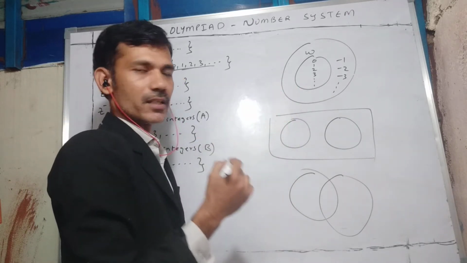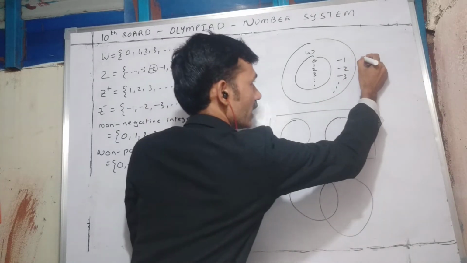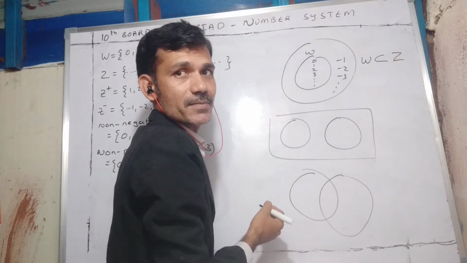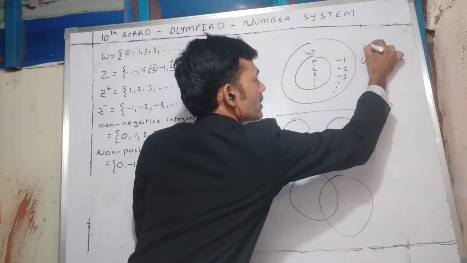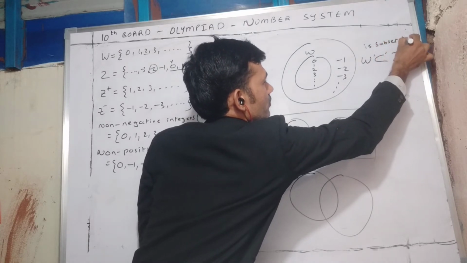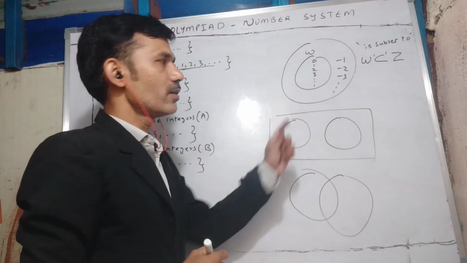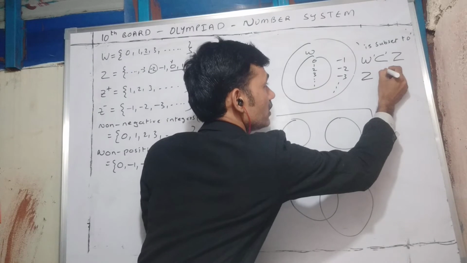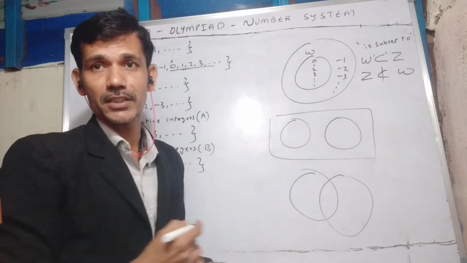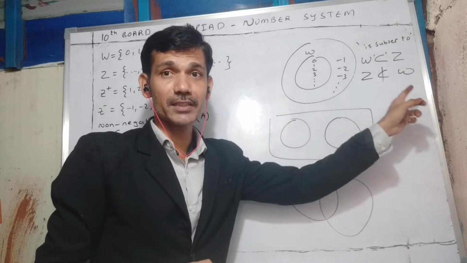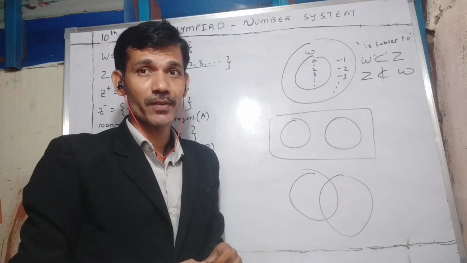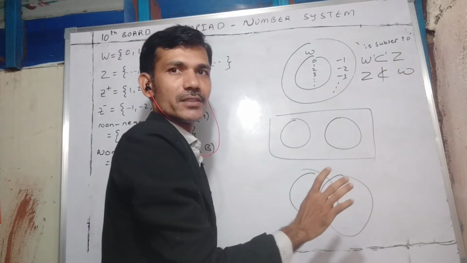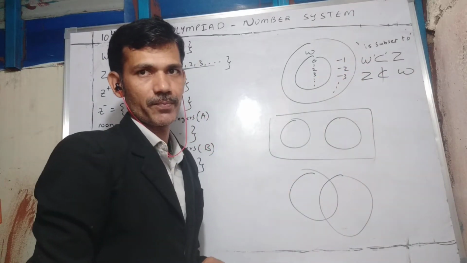Here, in the sets concept we will discuss "is a subset of". We can write like this: all whole numbers are a subset of all integers. This symbol denotes "is a subset of". Whole numbers are a subset of integers. If whole numbers are a subset of integers, you can't say that integers are a subset of whole numbers. Why? Just now we said all whole numbers are integers, but all integers are not whole numbers. If Z contains one element which is not there in whole numbers, then we can't say it is a subset.